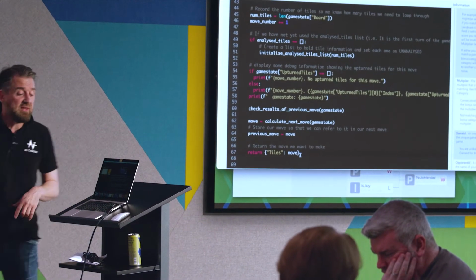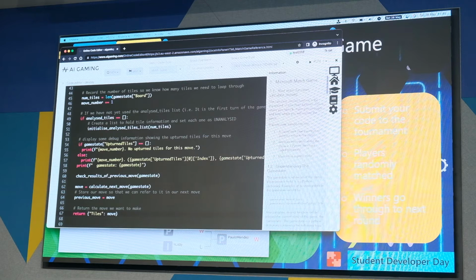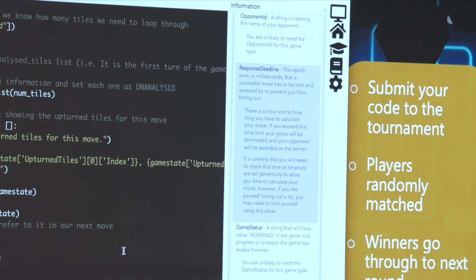Again, that's explained further here in this technical reference. If you need to refer to it for a little bit of extra help, it tells you about how to return a move and just what the format of the move is. For today, there's an absolute example of it there. It's all in the code and you can see it.